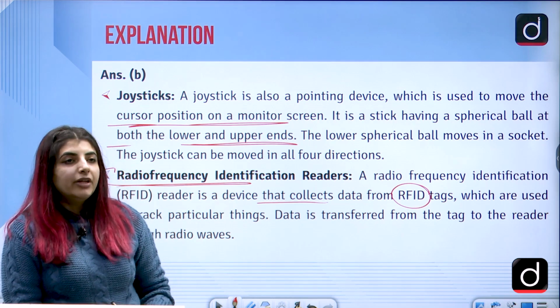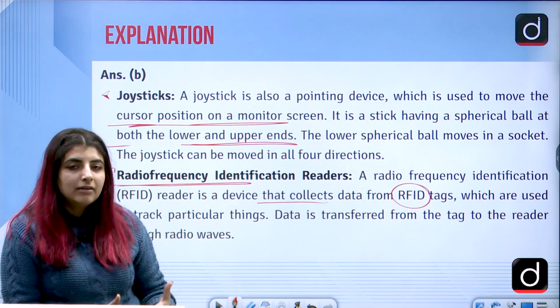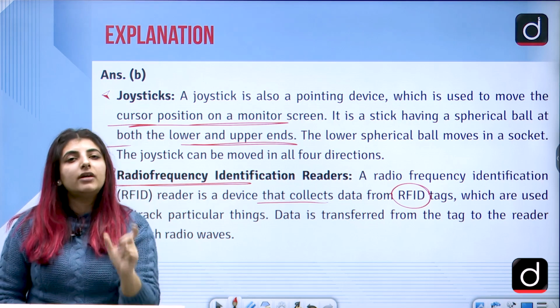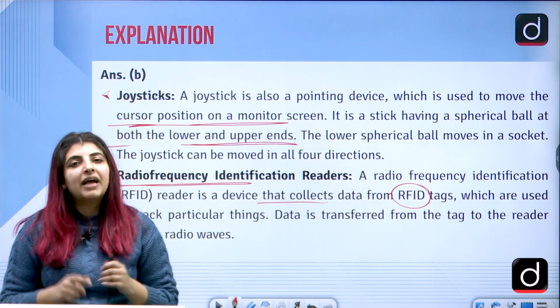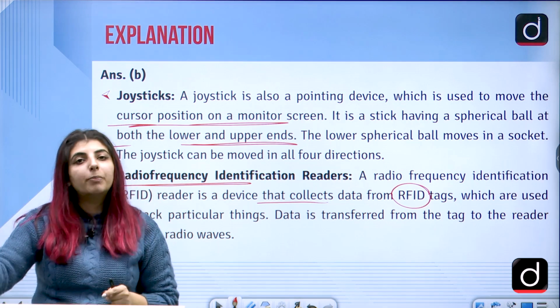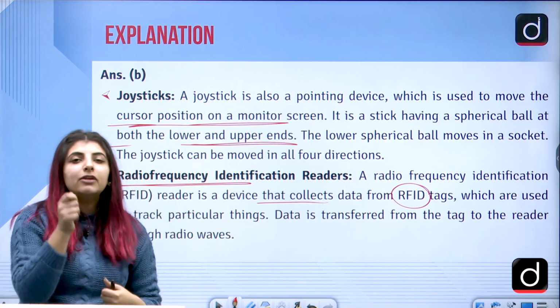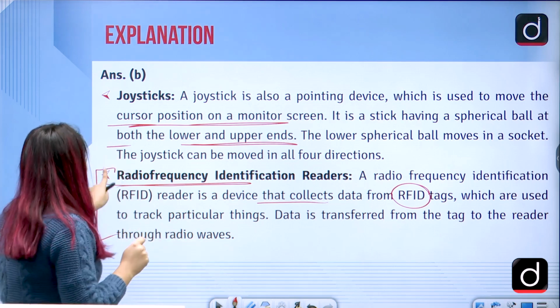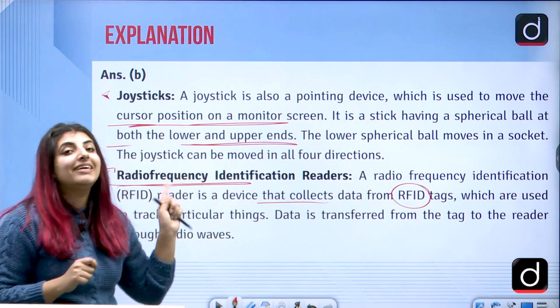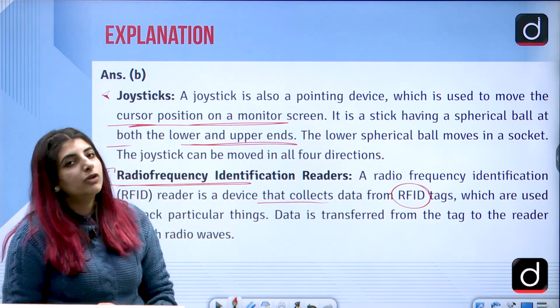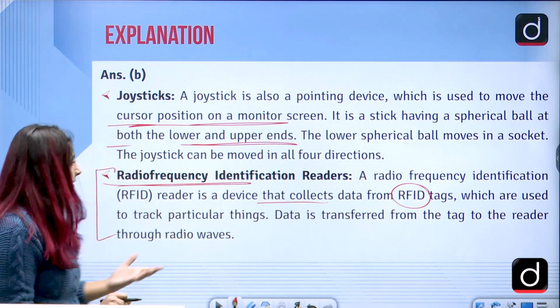Same is the case with the mall, buffet system or whatever eating area there is. They provide you with a card which is recharged by them, and that card is given to the shopkeeper. So there, the cash transaction is not happening, but it is happening through the tag, through the radio frequency identification readers which are there, correct? And the money is deducted from those very cards. Same is the case with the gaming purpose as well.